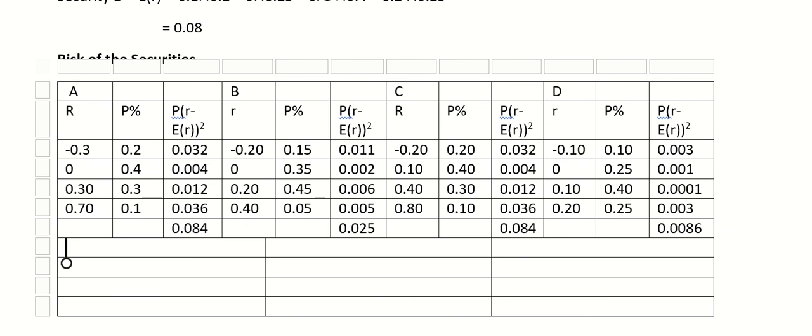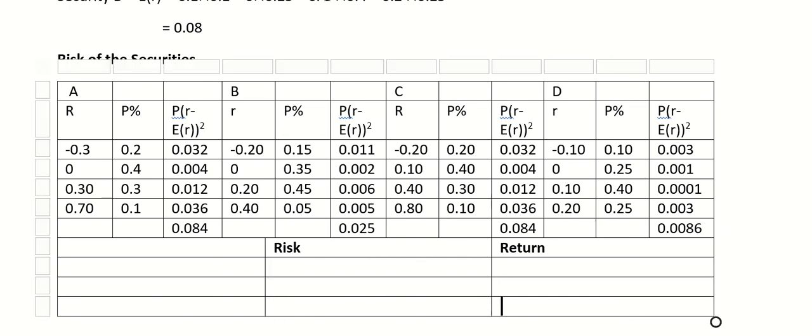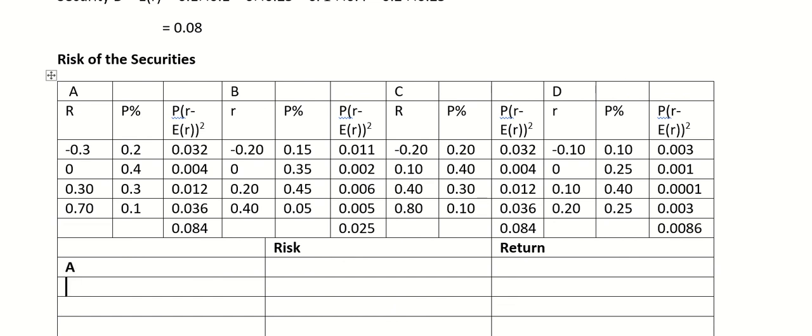So here we're talking about risk and return of four securities, A, B, C, and D. So the risk of security A is 0.084, security B 0.025, security C 0.084, and security D 0.0086.